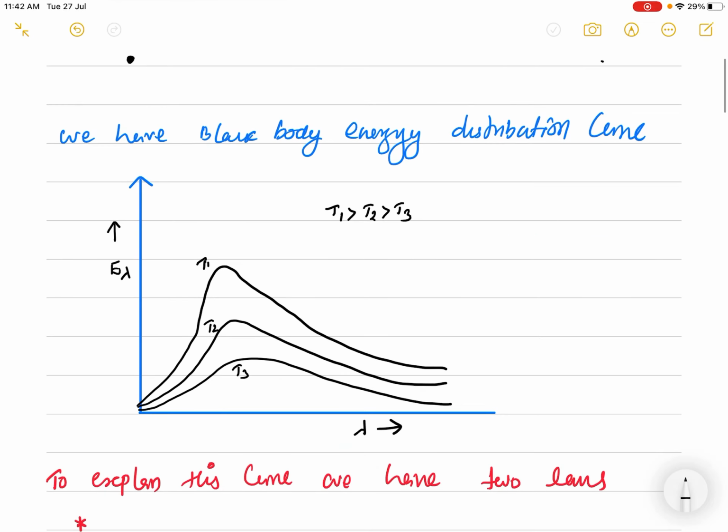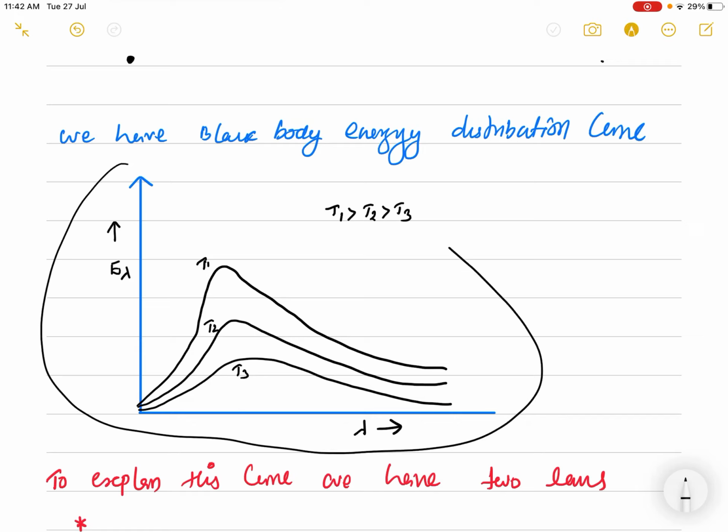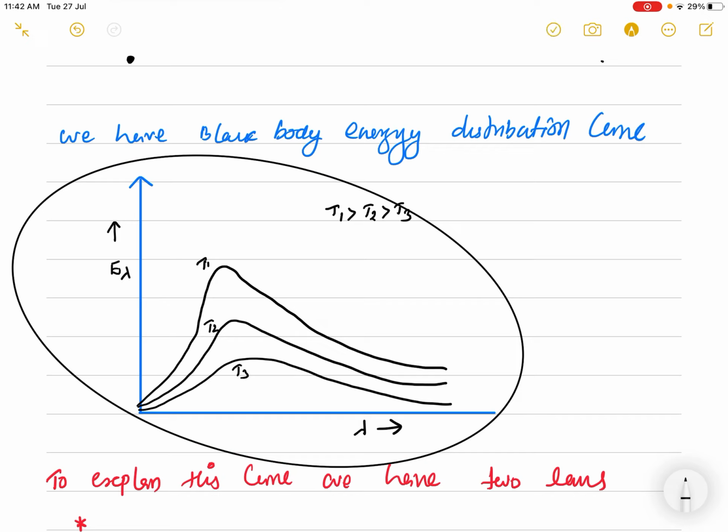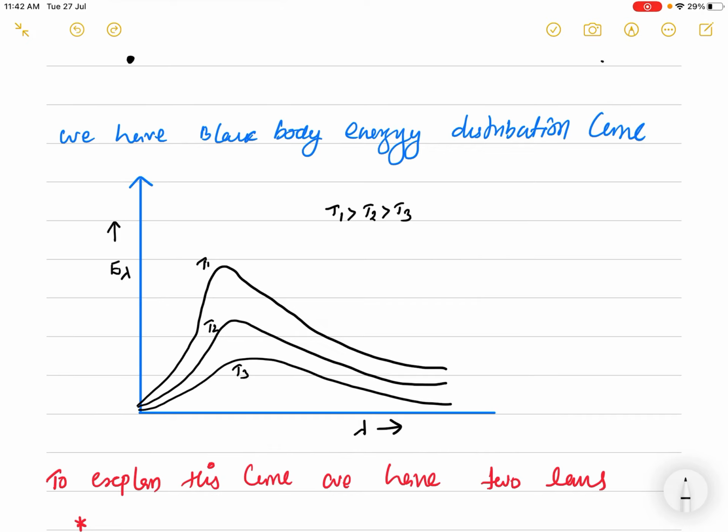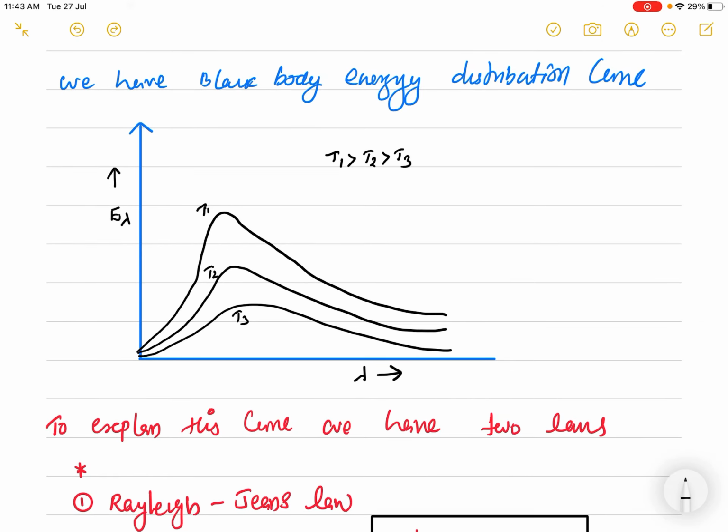So, the energy distribution curve of the black body is something like this one, and we are already familiar with it. Along the x-axis is lambda and along the y-axis is energy density. For a higher temperature the energy density is more, and there is a peak for a particular wavelength, and so on. These are the energy density curves, and our aim is to find a perfect theory to explain them.